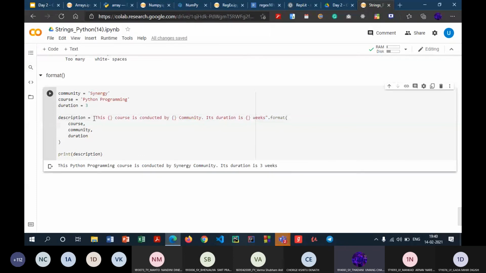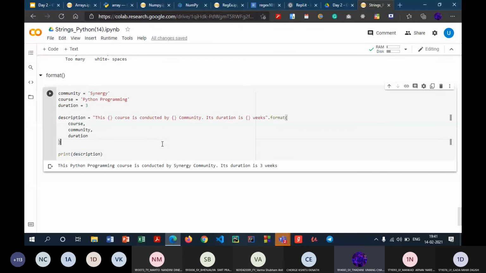So what I do is I take this entire string, mention the curly braces where I need them, dot format, and then mention these parameters in the same order in which we want to insert them in these curly braces. First of all, I want to mention course, so I will write down course. Then I want to mention community, so the name of the community is Synergy, and then I want to mention duration over here. So this is the order in which we do it. And once we have this string variable set up, we just print that description, and this is what gets printed. This Python programming course is conducted by Synergy community. Its duration is 3 weeks.